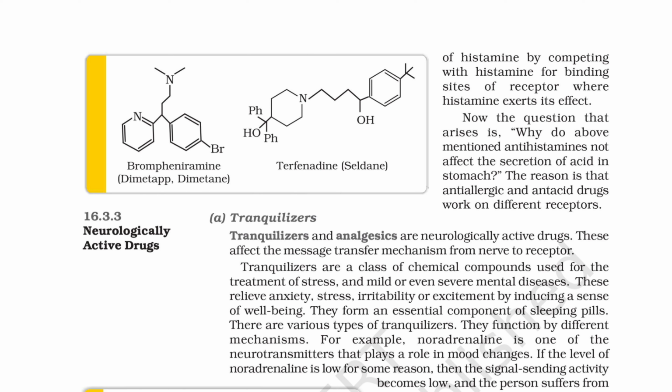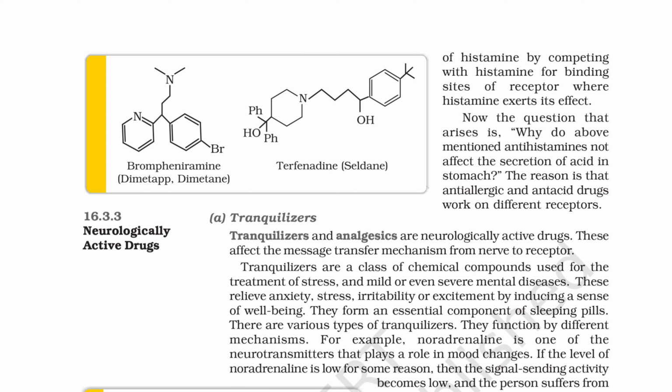Neurologically active drugs. A. Tranquilizers. Tranquilizers and analgesics are neurologically active drugs. These affect the message transfer mechanism from nerve to receptor. Tranquilizers are a class of chemical compounds used for the treatment of stress and mild or even severe mental diseases. These relieve anxiety, stress, irritability or excitement by inducing a sense of well-being. They form an essential component of sleeping pills. There are various types of tranquilizers. They function by different mechanisms.